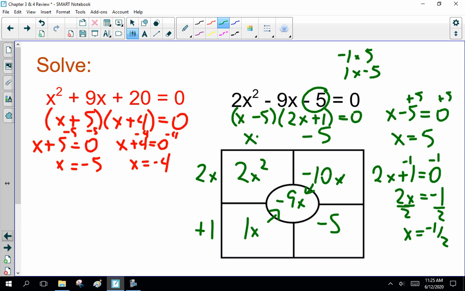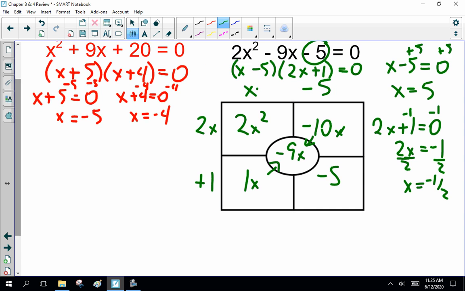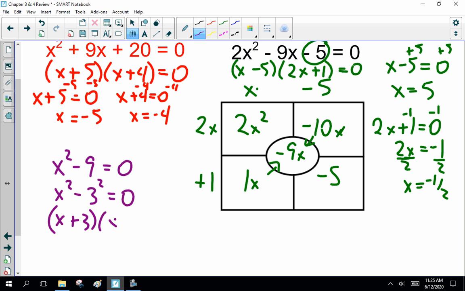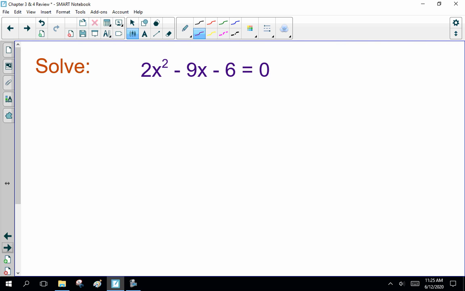Now, I forgot to throw at you my standard trick question. Difference of squares. What if you got x squared minus 9? Well, remember, that's x squared minus 3 squared. So that's x plus 3 times x minus 3. And I'll leave you to figure out what the two solutions are. Because I want to go on to the nasty one.